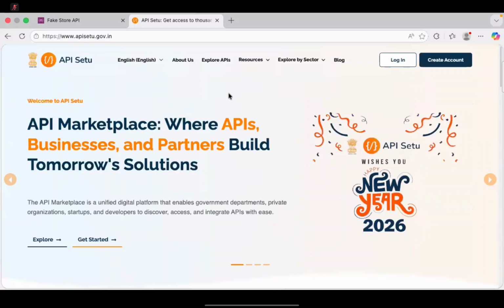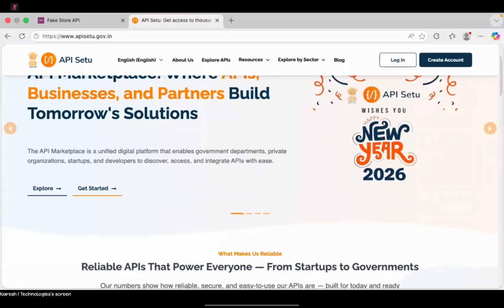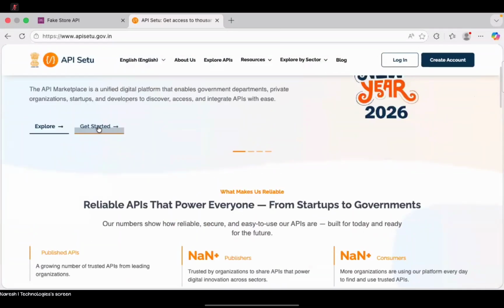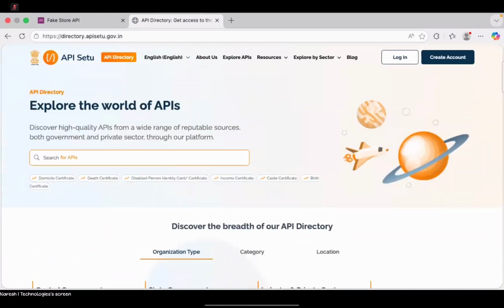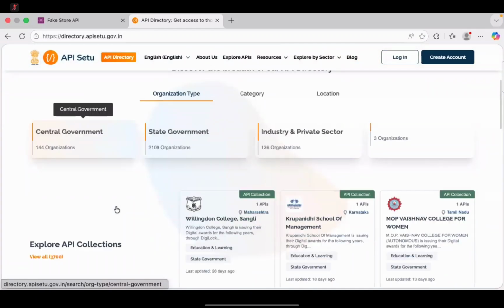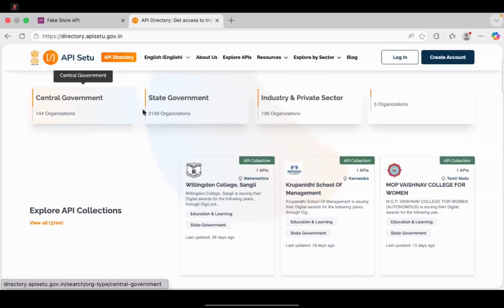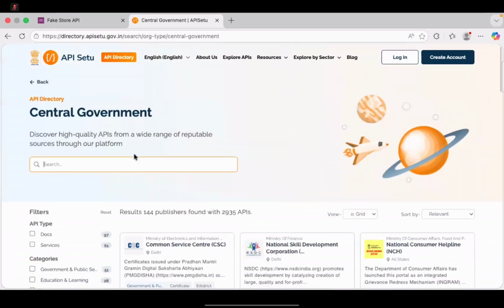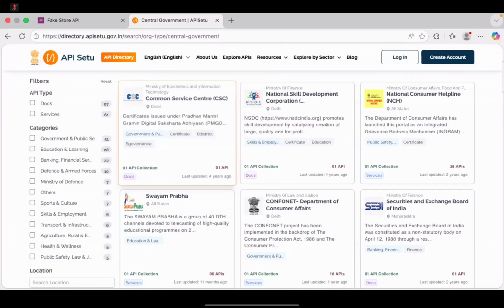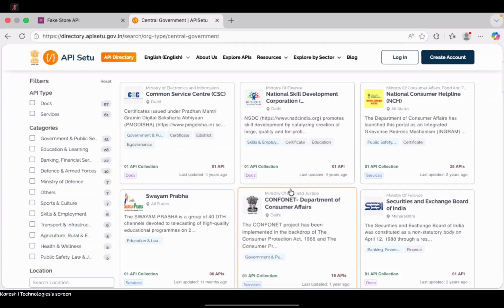How will they have your Aadhaar card details with them? So that means that website's API data is connected to them. You can see here, they will give you a lot of APIs. For example, I will show explore. You see here, so many APIs are there. Central government, state government. You select a category, all the APIs will be there. Public sectors, private sectors, all information.